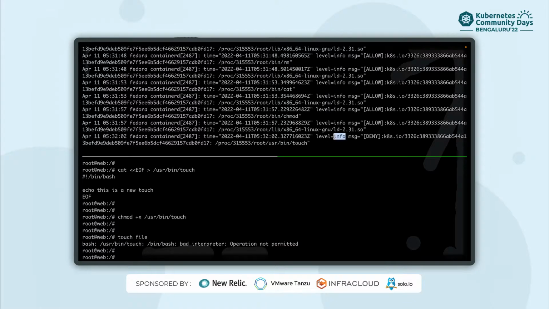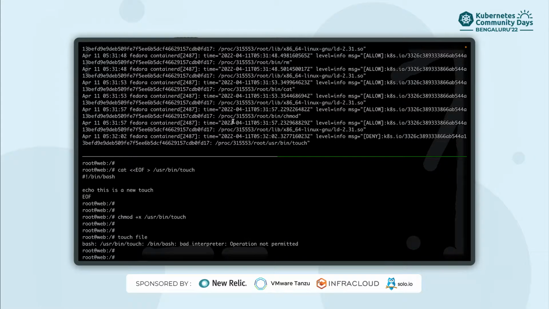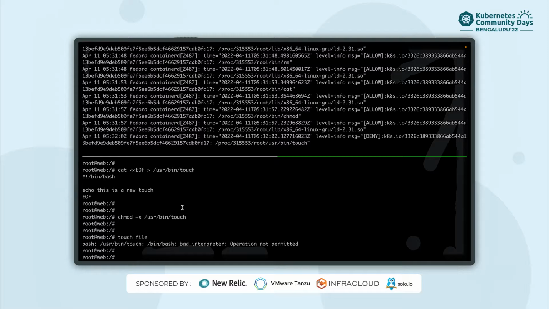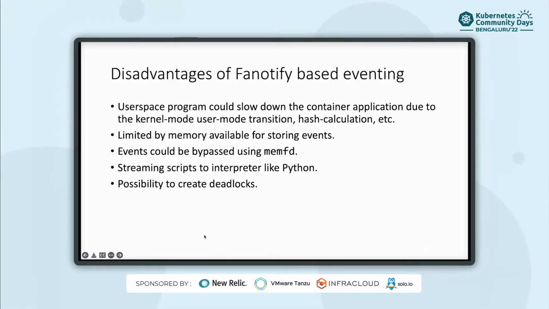And now if I try to run that, you can see down here I got an "operation not permitted" error. Obviously it wasn't executed. And up here I got a deny message as well, as a log. So that shows that we have successfully averted this attack, where an attacker tries to replace an existing binary or create a new one or whatever. It doesn't matter, since our application sees that this is something new that wasn't shipped with the image, we don't allow it. So yeah, that was the small demo.